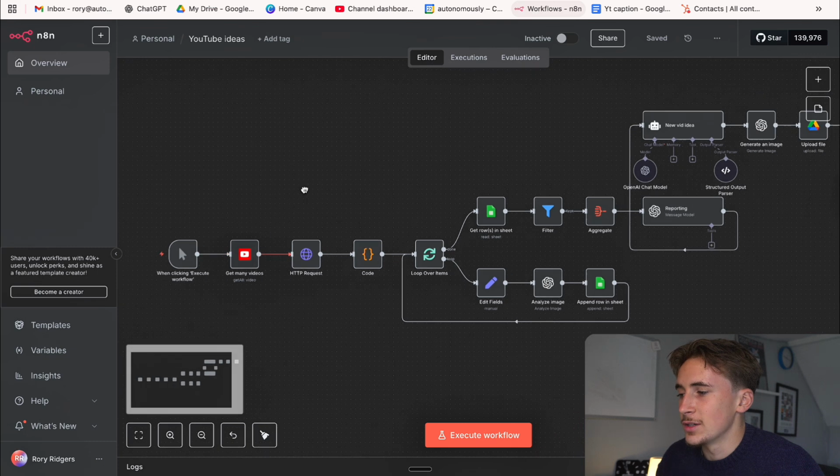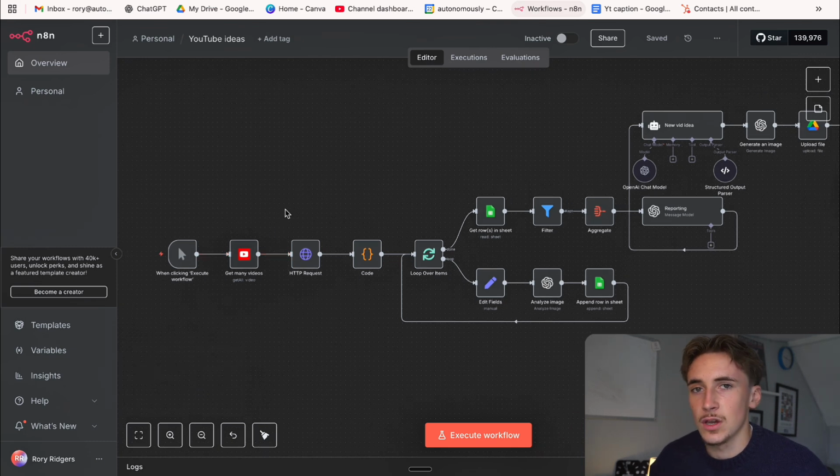And then what we do here is we get the videos for a certain search query. So you can type in any search query and it will give you back the videos as if you searched that on YouTube. And then we just have a simple step here that's going to get all of the likes, comments, engagements of those videos that we've scraped from this step here.